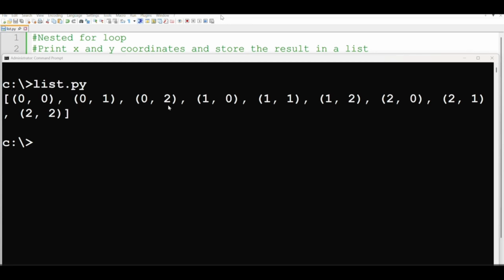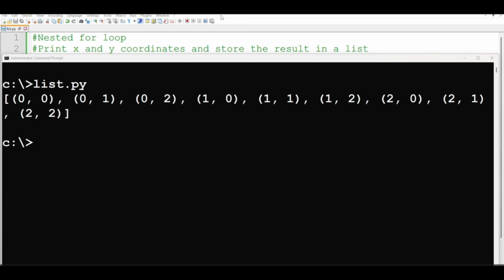Then it loops back to grab a 1, and after grabbing the 1 from the outer loop, it will grab a 0 from the inner loop, and then another 1 and then a 2. So when this is done, it loops out to the outer loop and grabs 2, so it will be 2, 0, 2, 1, and 2, 2. So this is how a nested for loop works.